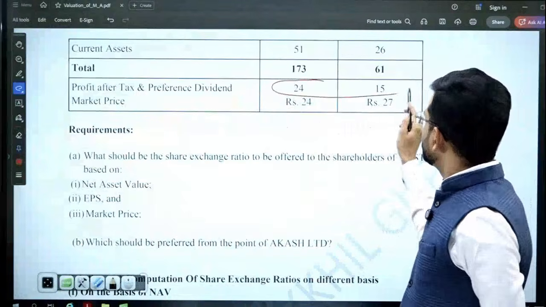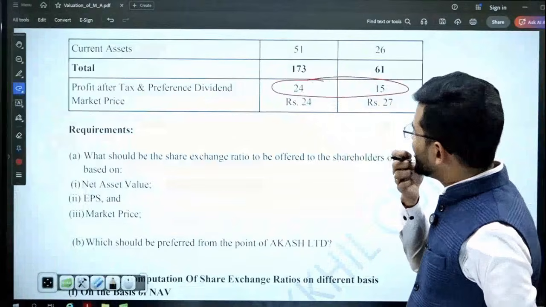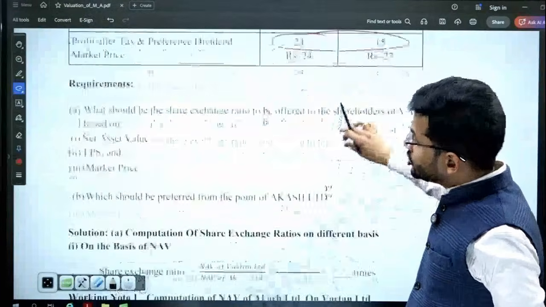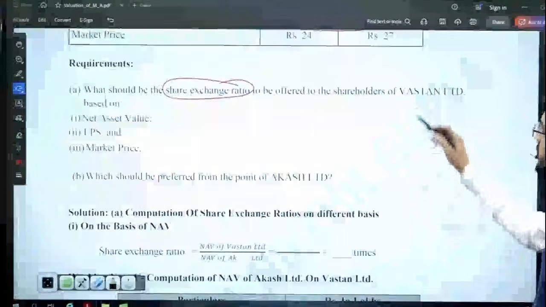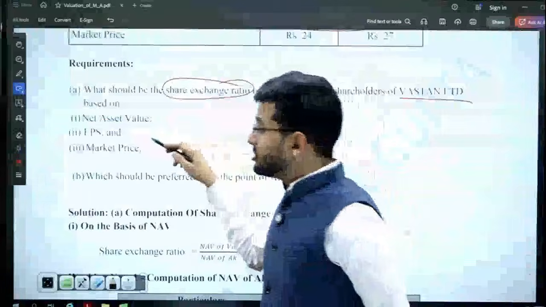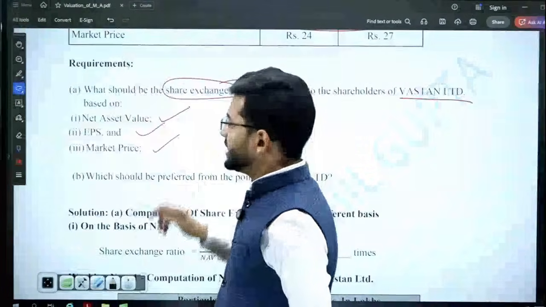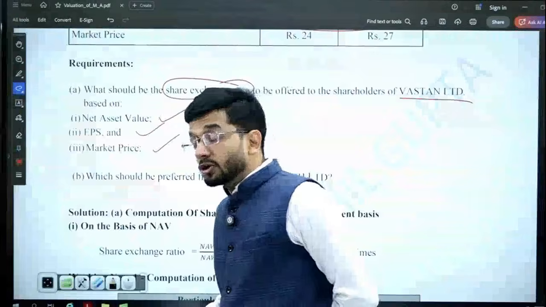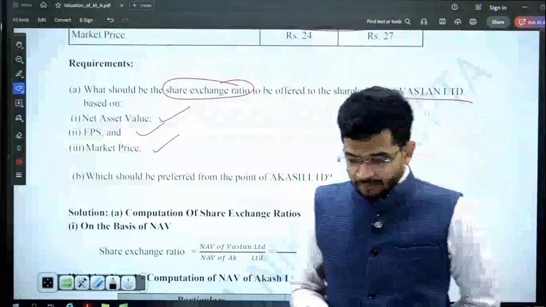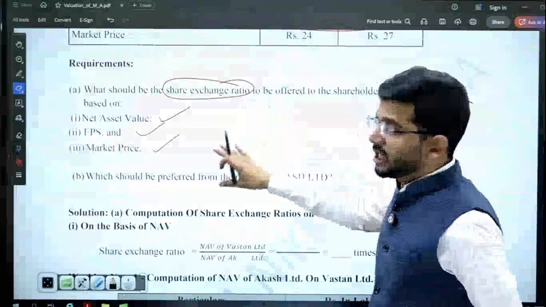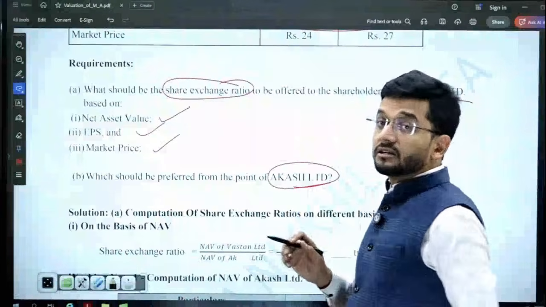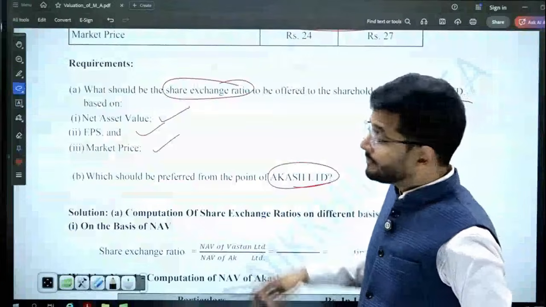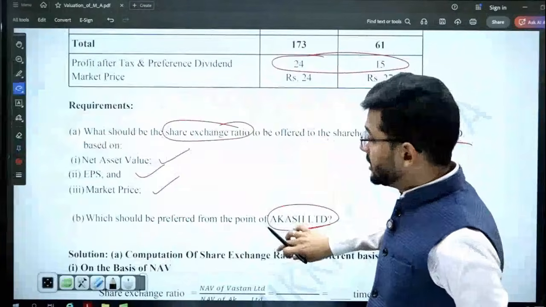So we have been given the profit after tax and preference dividend, and market price per share is also given to you. What should be the share exchange ratio? You have to compute the share exchange ratio to be offered to shares of Watson Limited based on these three criteria: NAV, EPS and market price per share. What should be the swap ratio according to these three parameters, and which should be preferred from the point of view of Akash Limited, which is beneficial from the point of view of Akash Limited. That is also a thing which you need to really compute.